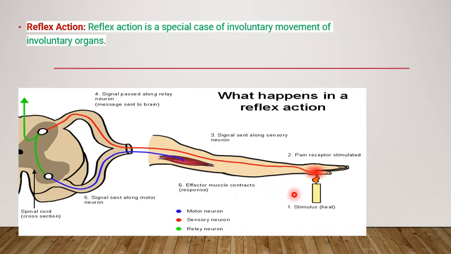The effector neuron then carries the signal from the central nervous system to the effector. So this forms a reflex action. In the reflex action, signals do not route to the brain. Instead, they are directed into the synapse, which directly sends the message to the spinal cord. Here the motor neuron is marked in blue color, sensory neurons are in red color, and relay neurons are in green. So I hope you got it.